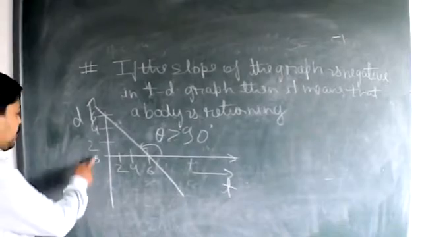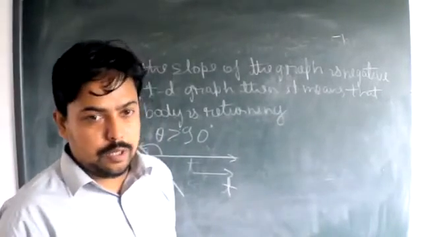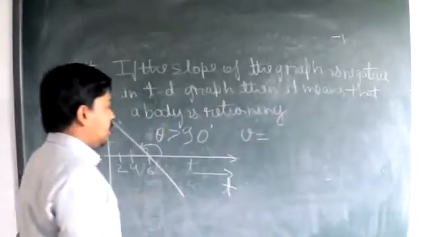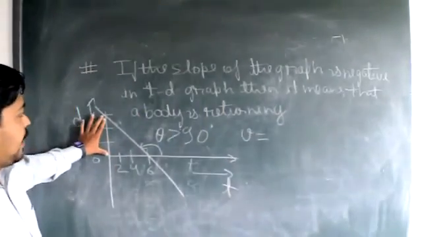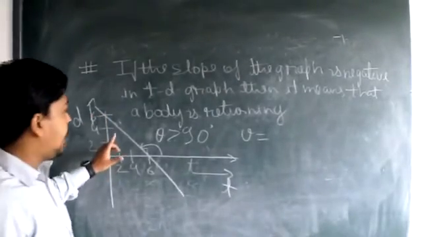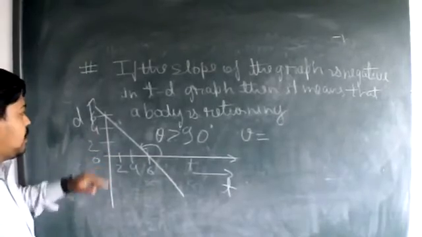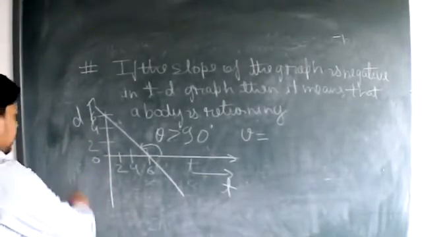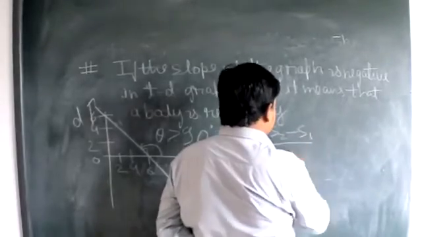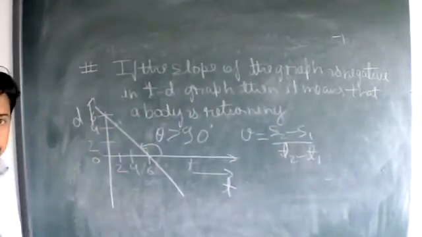So what can we conclude from here? What will be the velocity in this case? Because velocity is the slope that we discussed in the last lecture. So velocity is slope, which equals perpendicular upon base. Perpendicular is the final displacement at which the body has reached. S2 minus S1, upon T2 minus T1. This was the formula which we were using.